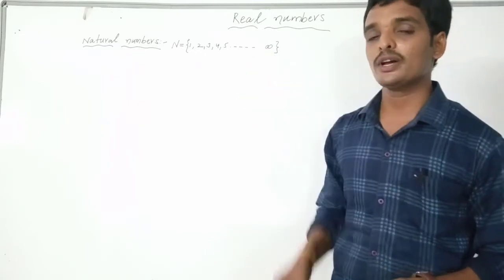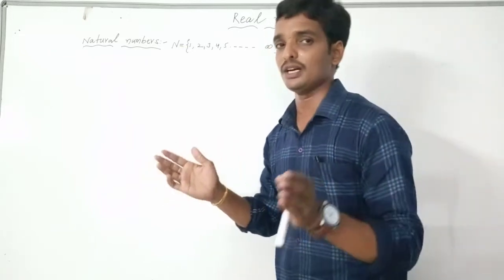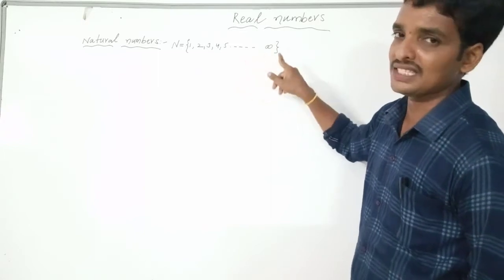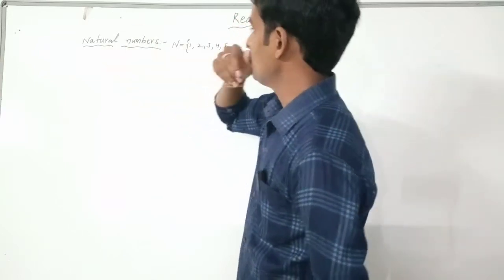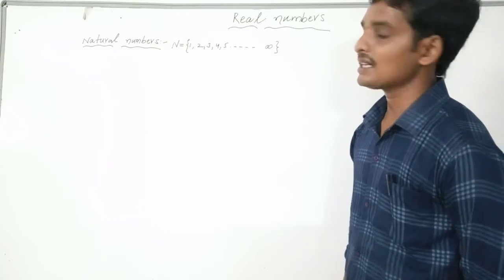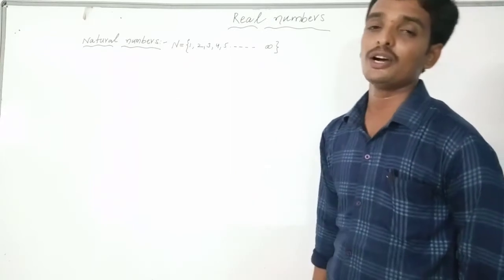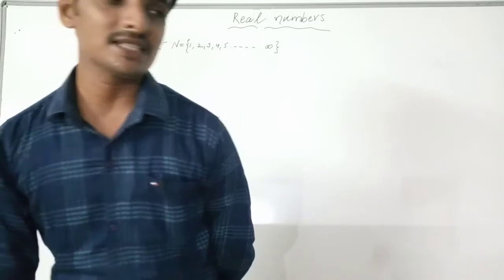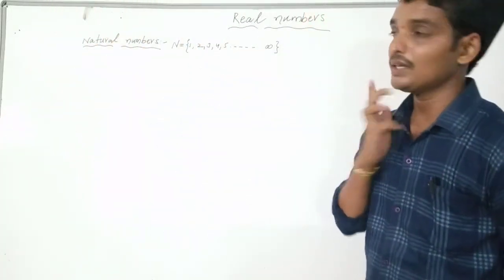Infinite means we can't find the value. The word in Telugu is anantam. So we can't define the value; that is the maximum value. I will ask you some questions from this topic. What is the least natural number? Absolutely 1. What is the greatest natural number? What is the biggest value in the natural numbers? We can't find it, so we can't decide the biggest natural number. This is the natural number.